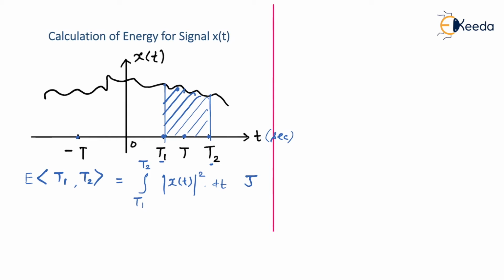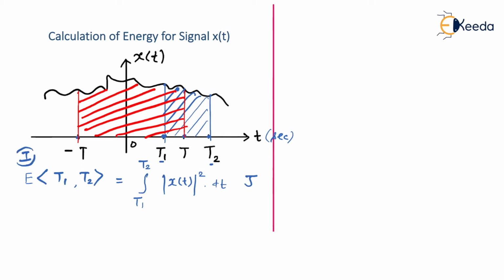But then one can suggest that I have to calculate energy ranging from minus T to capital T. So now I'm going to concentrate on this area right from minus T to capital T. So now we are interested in this area. Energy calculation I have to go for. So let me call the earlier one case number 1. In case number 2, what we want is an energy calculation within the interval from minus T to positive T. Is that right?